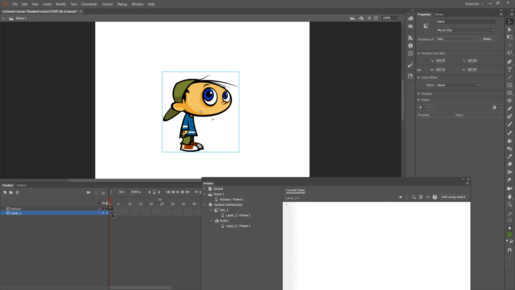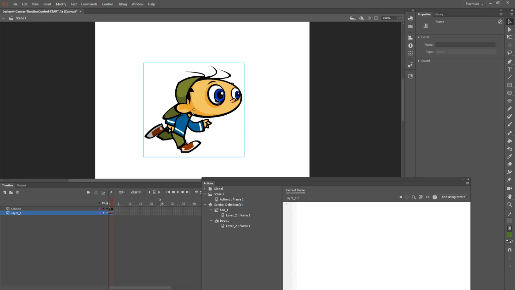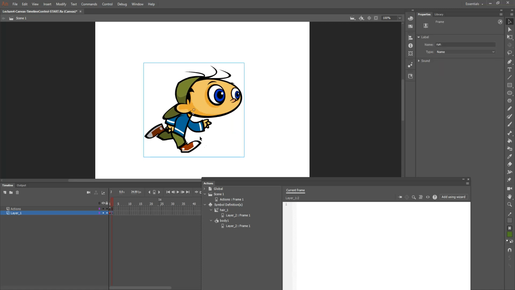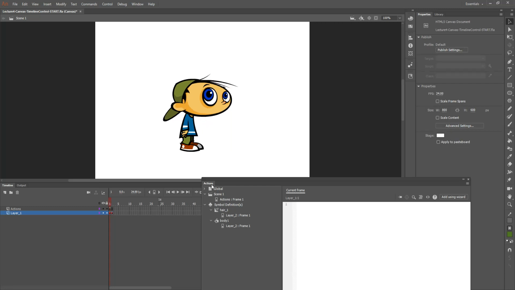I am then going to go to the second keyframe where I have the running movie clip, and I am going to name that frame running or run. And then I'm going to click on the actual movie clip, and I'm going to name that instance of that movie clip run. So both frames are called stand and run, and both movie clips are also called stand and run. The instances of those two movie clips are called stand and run. So now that I have that set up, I can go back to my code.